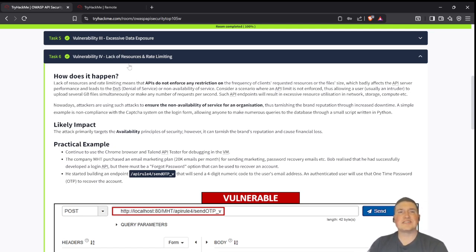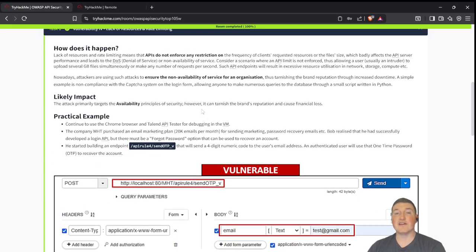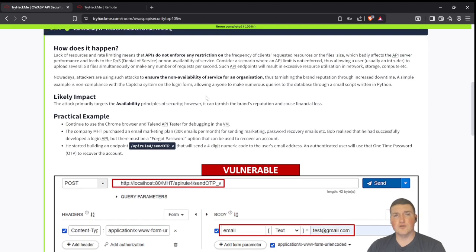Okay, so lack of resources and rate limiting. You've probably seen this on the news more than anything, and you probably don't even realize it. What used to happen, especially when crypto got really big, is people would steal your APIs, usually your tokens and things like that. And if you didn't have rate limiting, they would actually use it to start doing whatever they wanted, usually mining crypto, things like that. They're showing that you need rate limiting in this case for a DOS or a denial of service attack, or they actually showcase it as sending multiple emails and things like that, which is true.